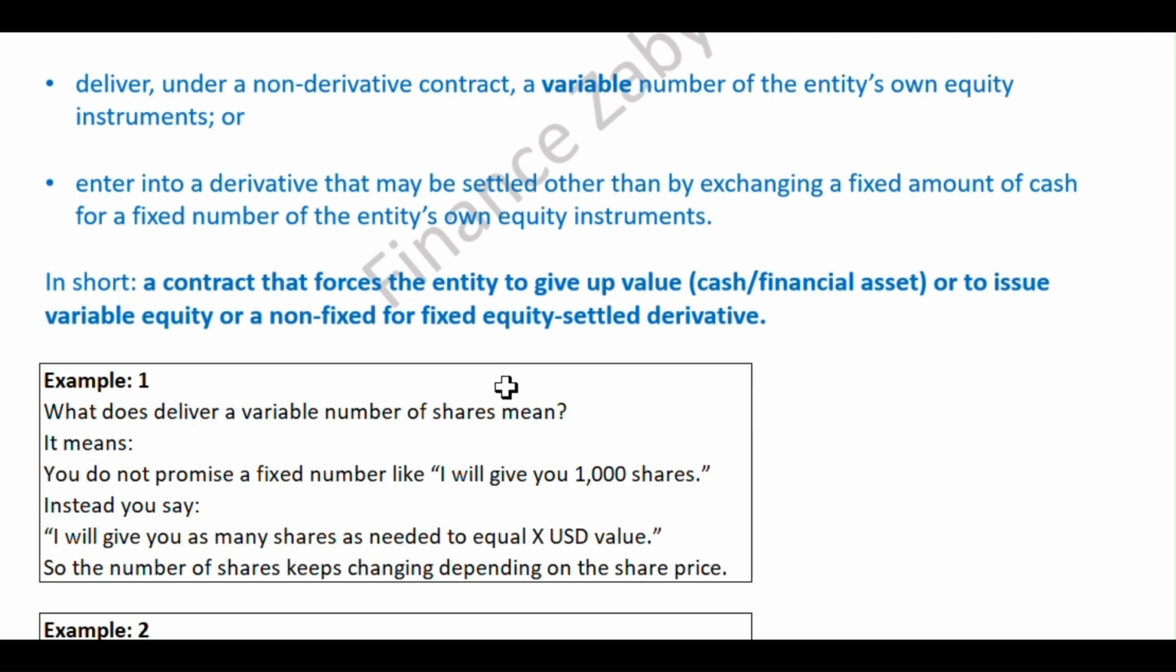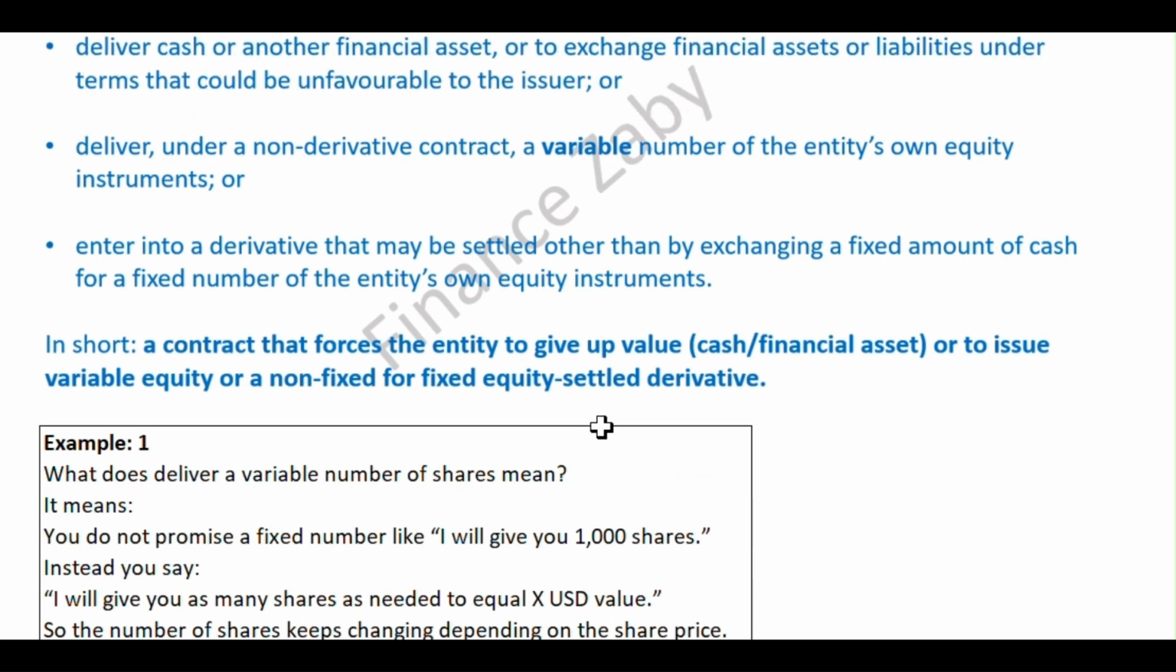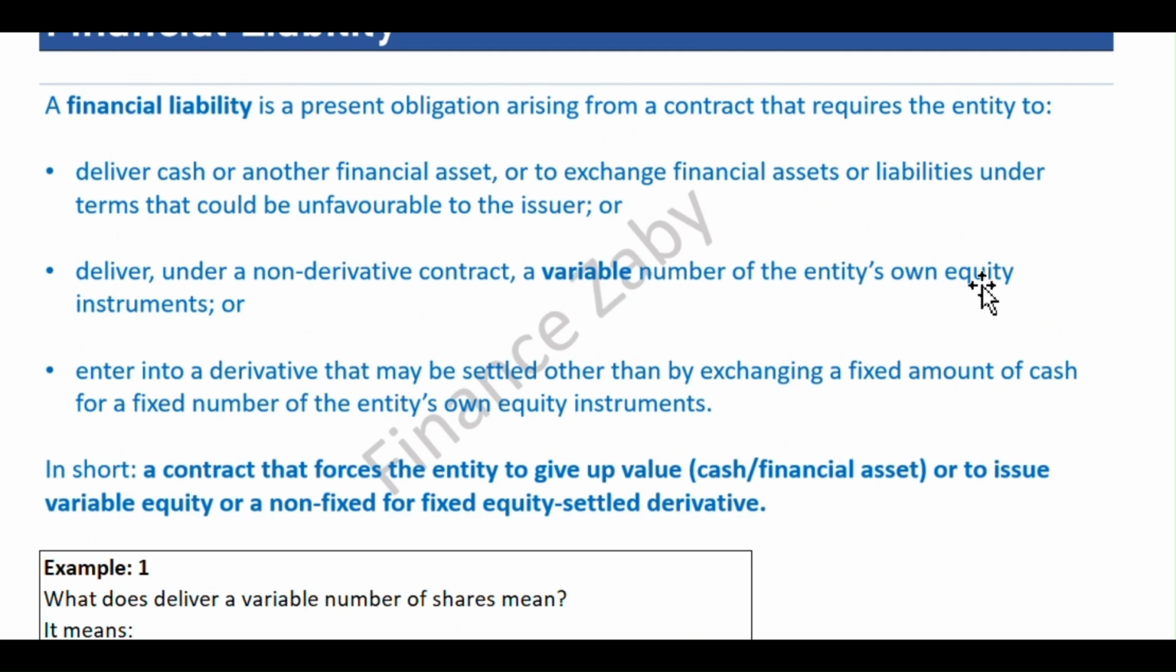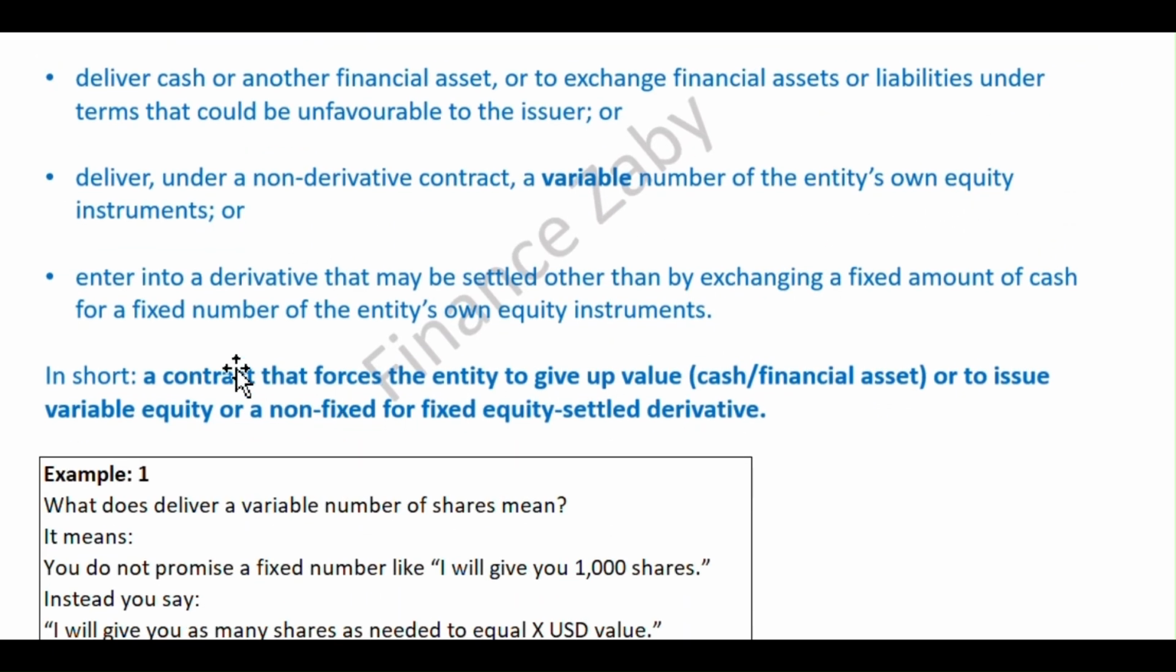For example, we haven't fixed that I will pay you shares which will carry the market value of a fixed amount, and that share will have a fixed number. So in this scenario the share quantity is not fixed, and the share value is also not fixed. So that's why we have a variable number of shares, a variable number of the entity's own equity instrument.